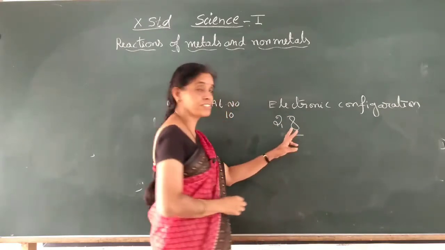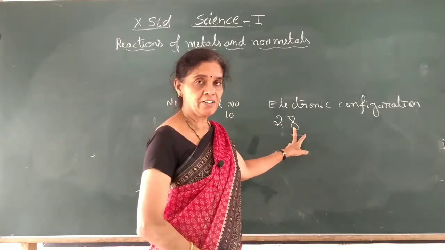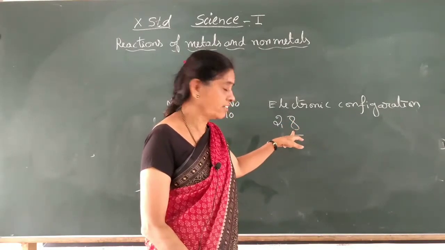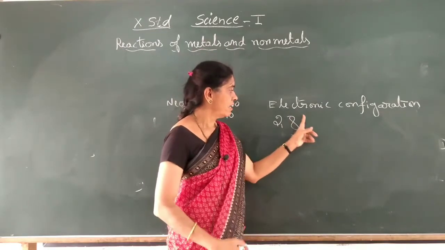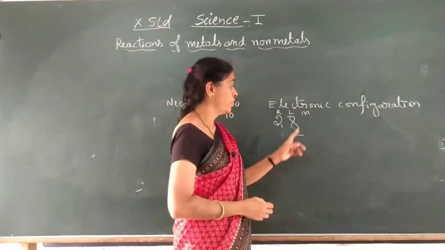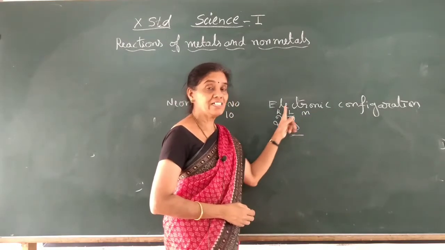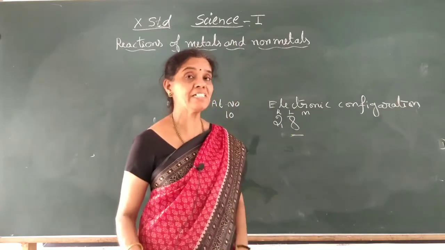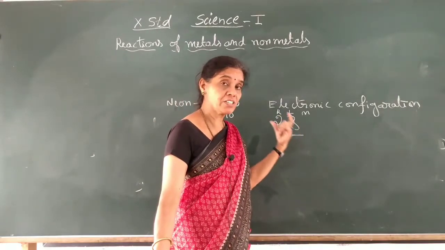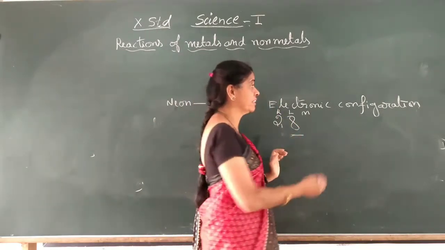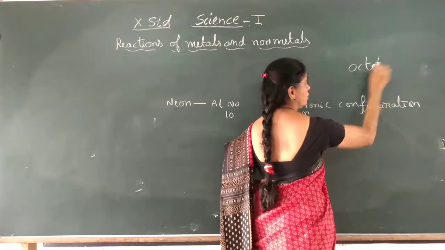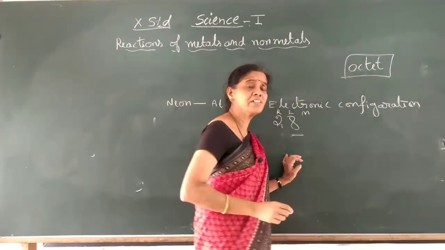The outermost shell where you can find electrons is called the valence shell, and these are the valence electrons. This is the K shell, L shell, M shell, and so on. In the L shell we have 8 electrons, completely filled. This number 8 is called an octet; octa means 8. This structure will play a very important role.